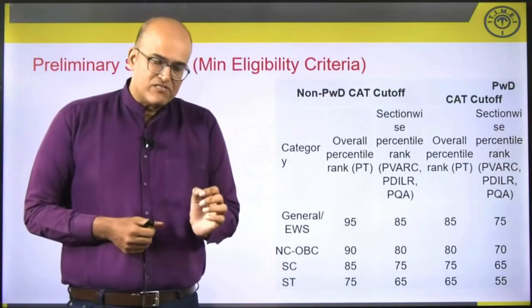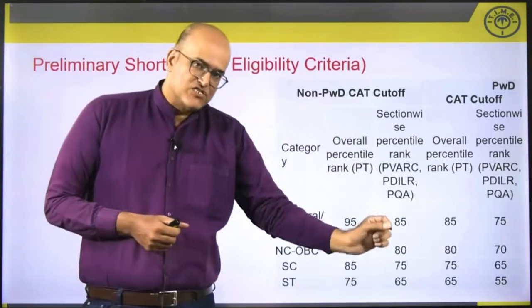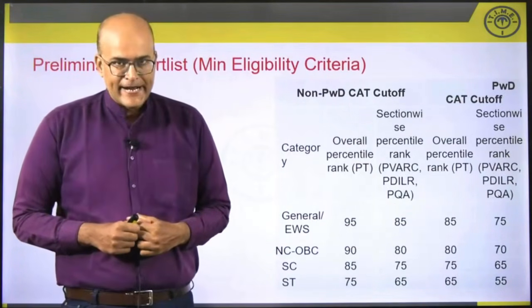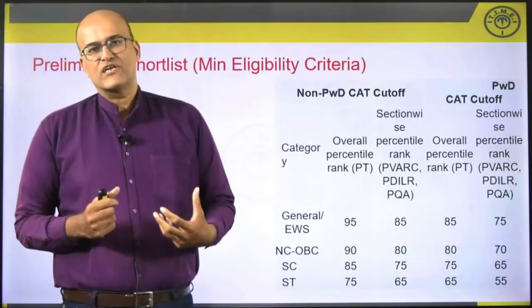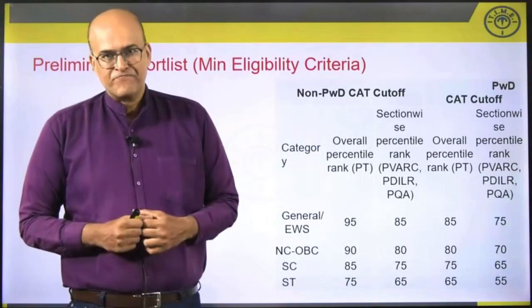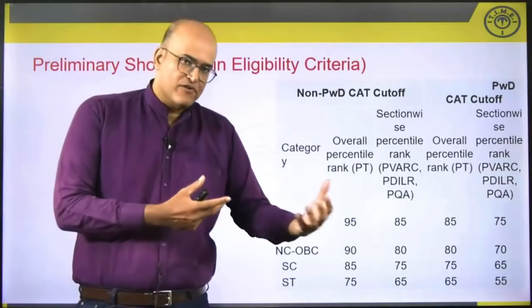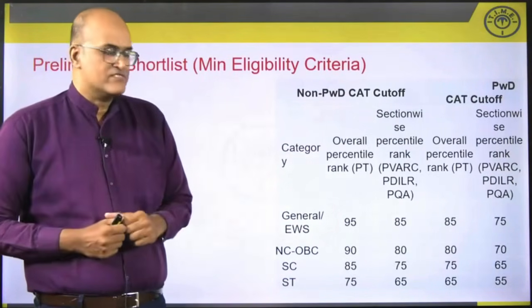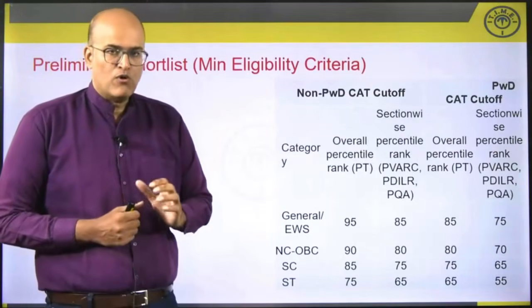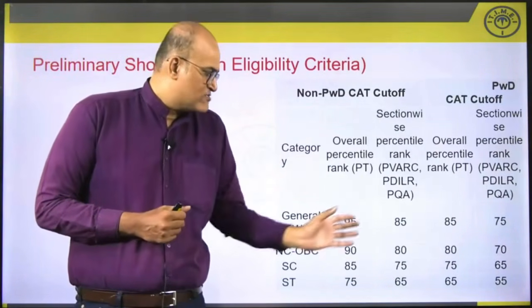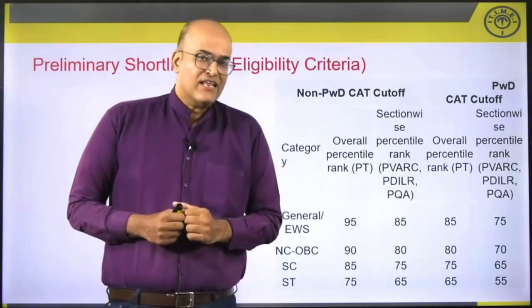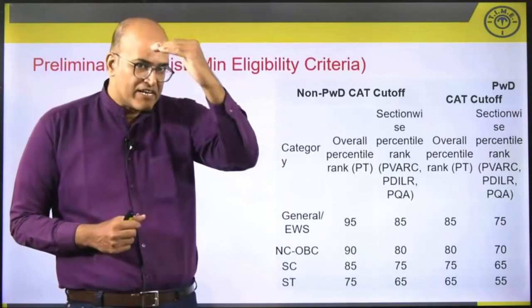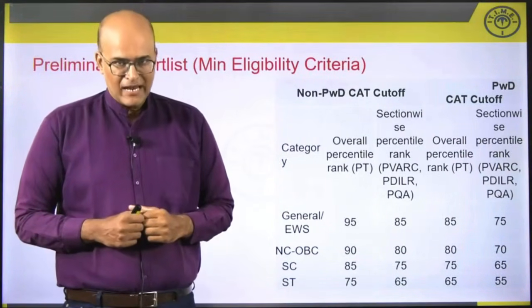So 85 percentile in each of the three sections of CAT would be needed. Even if you miss the sectional cutoff in one section, you will not be invited for interviews. And last year, these numbers were 15 percentile points lower. So overall was kept at 80 and sectional was kept at 70 last year. So this year they have increased it by 15 percentile points.